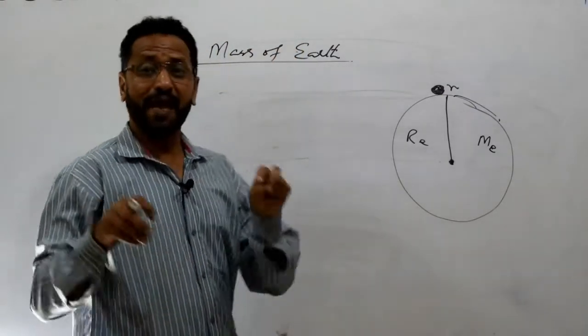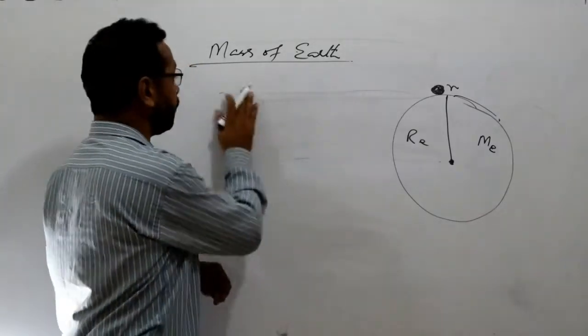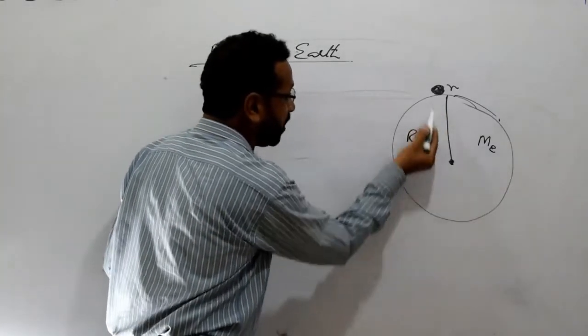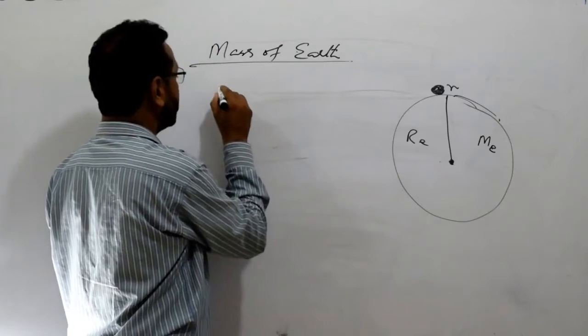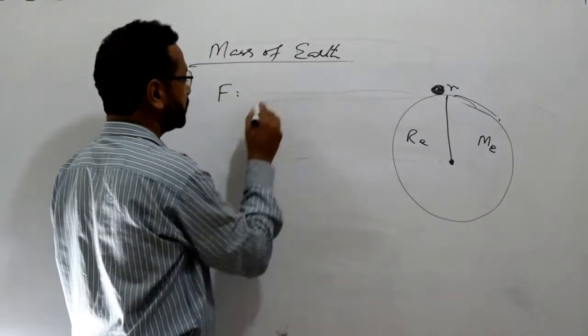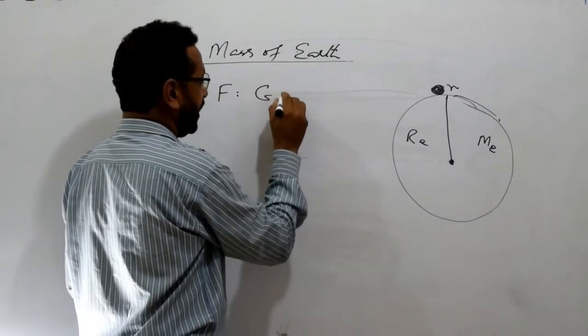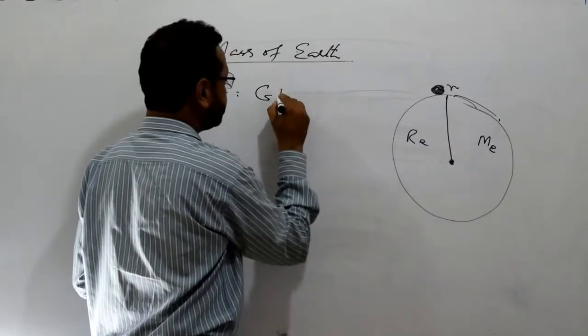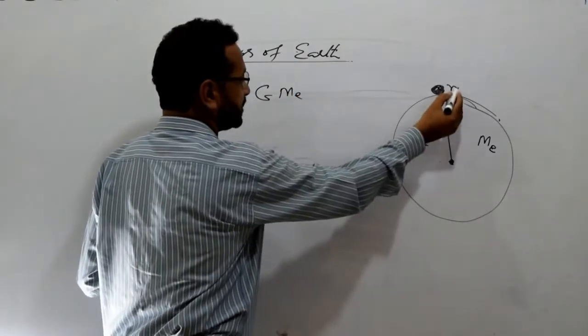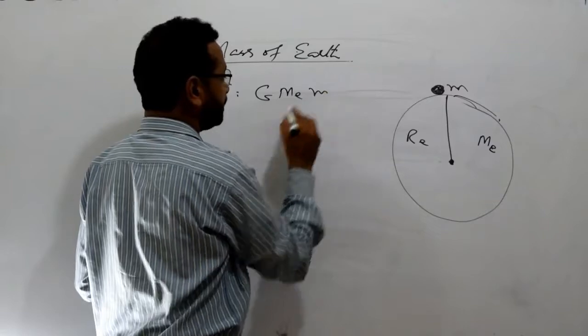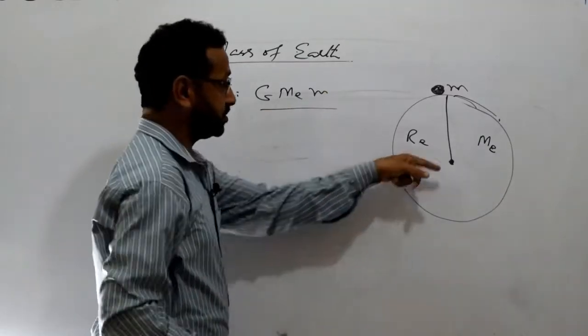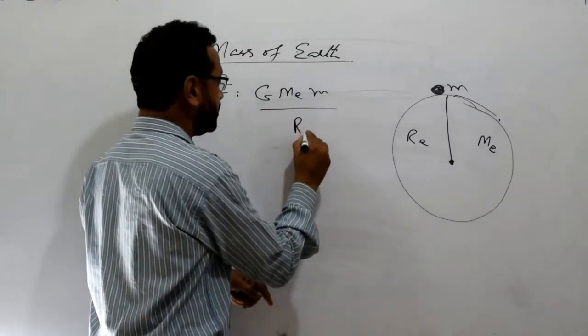By applying the gravitational law, the force between the earth and this body is equal to G m1 m2, that is Me times m, divided by the average distance between their centers, Re square.